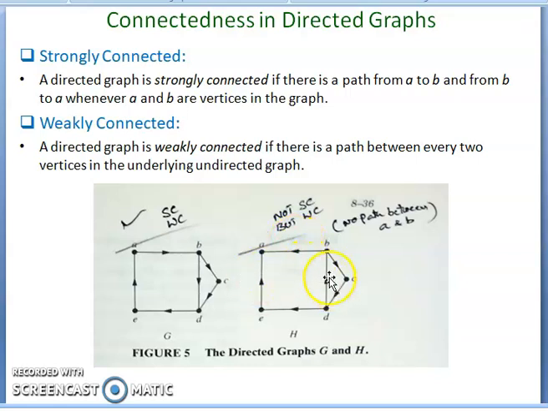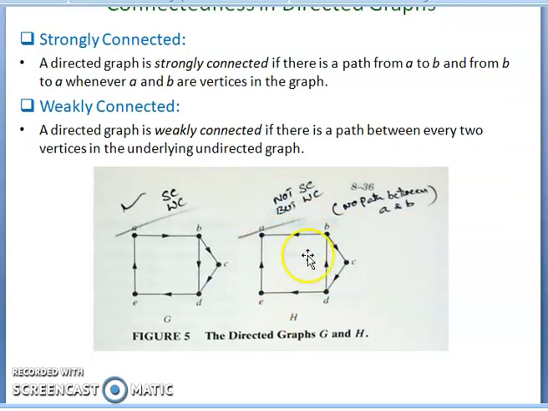If you remove the directions, you can find a path between any two vertices. A to B is there and B to A is also there. B to D is there and D to A is there. A to D is there, D to A is there. So if it is undirected, this graph is not strongly connected, but it is weakly connected.